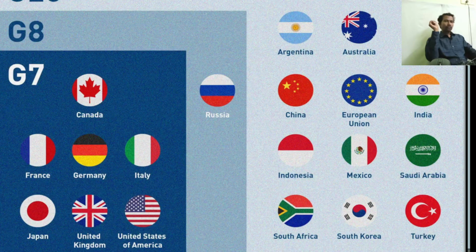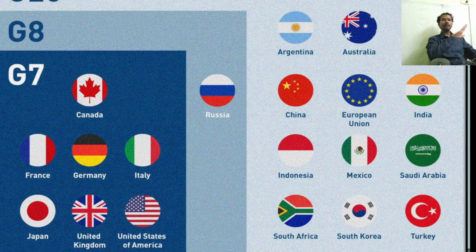Questions can be asked, for example: is the UAE, the United Arab Emirates, part of the G20? The answer is no. The UAE is not part of the G20, though it is a special invitee. The UAE came to the recent G20 summit held in Delhi, but as a special invitee, not a member. Similarly, Singapore, Netherlands and Bangladesh are not members of the G20, but they were special invitees. Such questions are frequently asked about which countries are G20 members. Do remember this point. Saudi Arabia is a member of the G20.